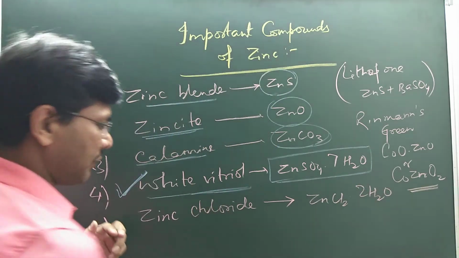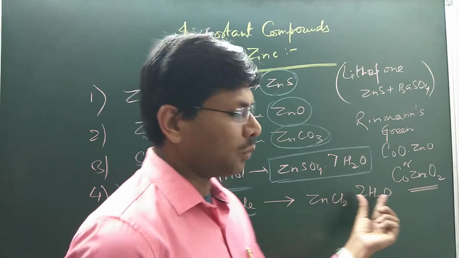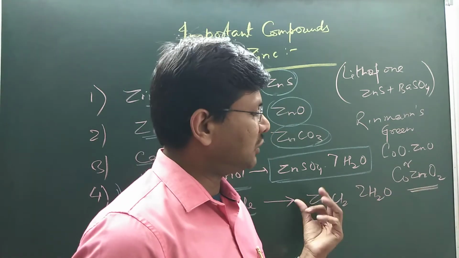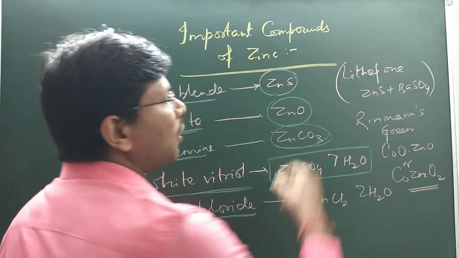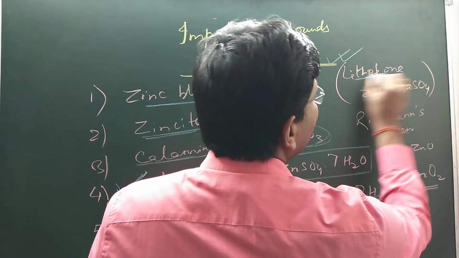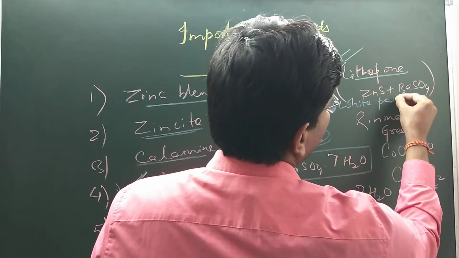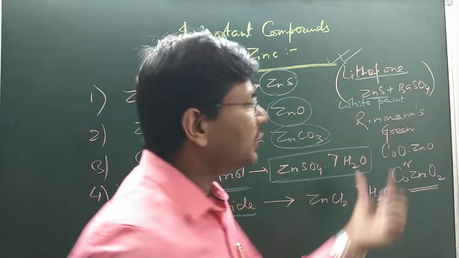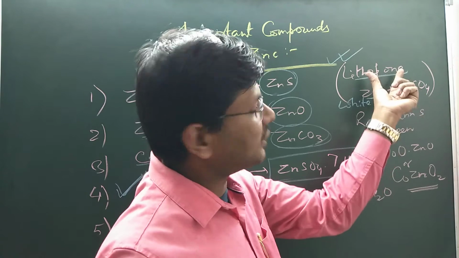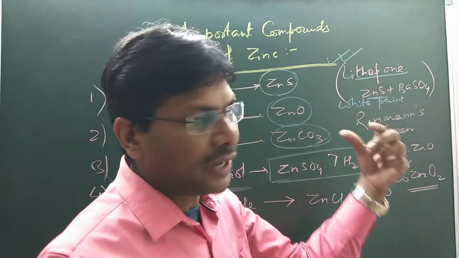Zinc sulfate heptahydrate is also called white vitriol. Zinc chloride occurs in the hydrated form, ZnCl2·2H2O, zinc chloride dihydrate. Some important compounds which are generally asked in competitive exams: lithopone is used as white paint. It is the mixture of zinc sulfide plus barium sulfate. The mixture of zinc sulfide and barium sulfate is called lithopone, used as white paint.